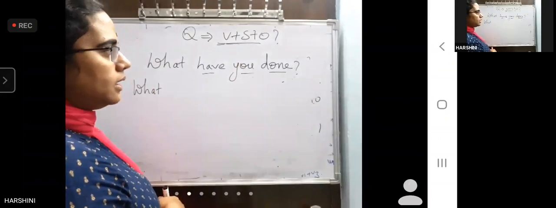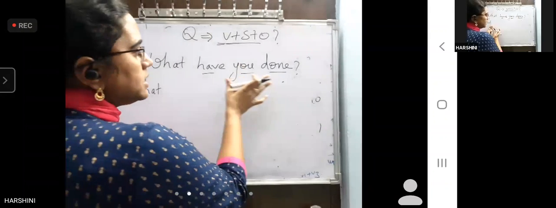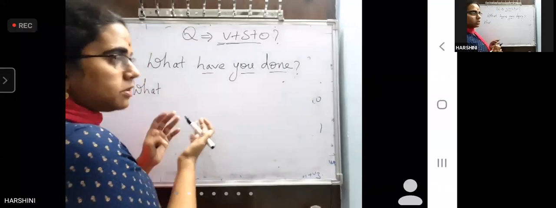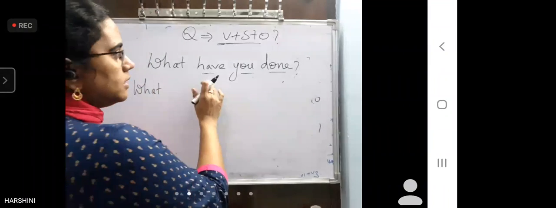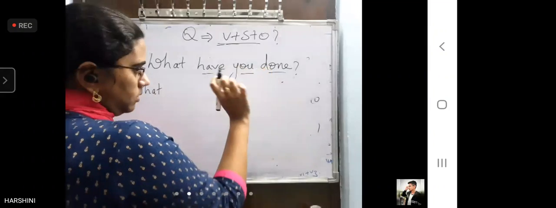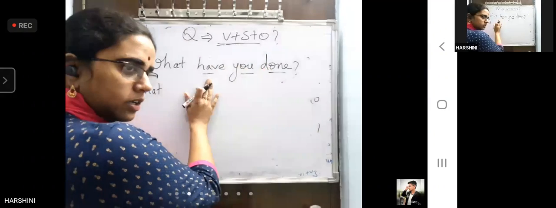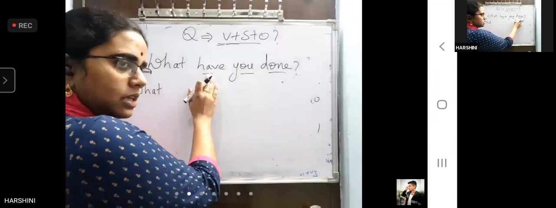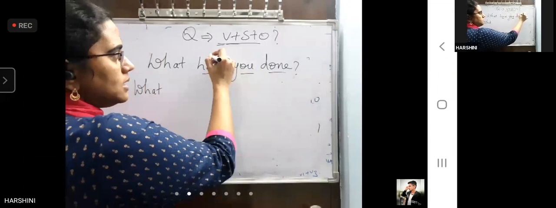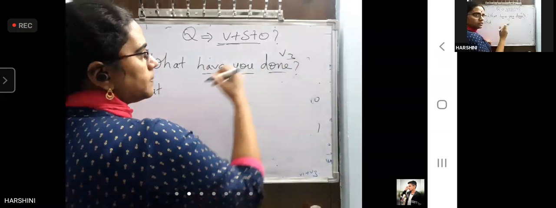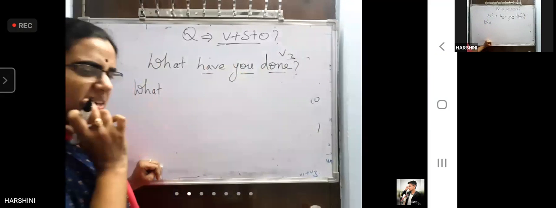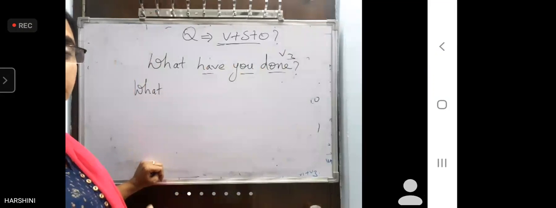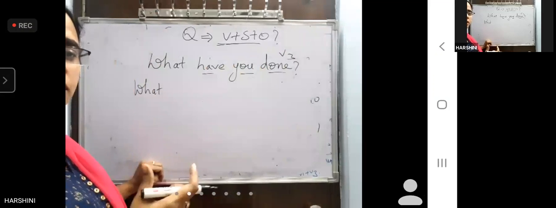Okay, have you done? In which tense to write the answer? Which verb to be asked? You have to think properly using your common sense. What you have done. Now, this is an active voice. This has to be written in passive voice. First of all, see in which tense this answer is. This is has or have plus V3. Has or have plus V3 is in which tense? Present perfect. Now, in perfect tense, in passive voice, there should be a special B form.